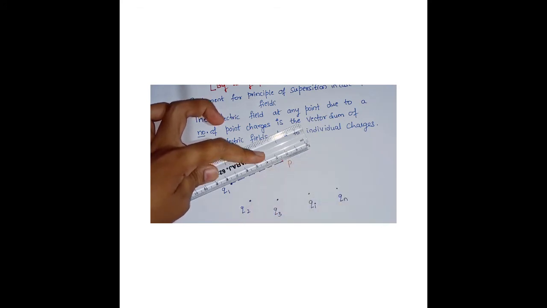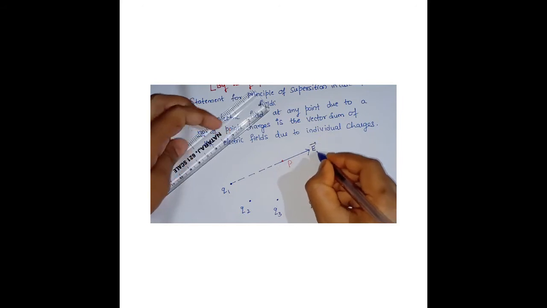And what would be the direction of electric field? This is the direction, vector E1. I'll name it as vector E1. What is vector E1? It is the electric field due to Q1 at point P. How much distance?